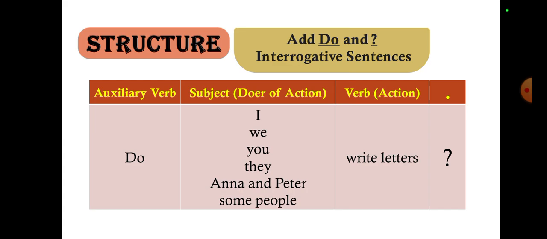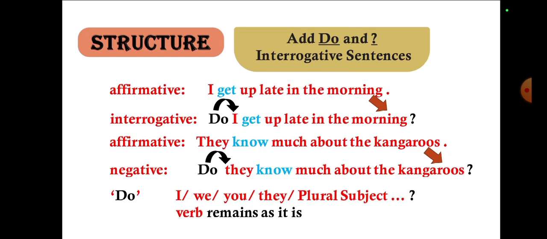So: Do I write letters? Do we write letters? Do you write letters? Do they write letters? Do Anna and Peter write letters? Do some people write letters? So this is an interrogative sentence with the help of "do", where we use "do". The structure is: add "do" and a question mark.